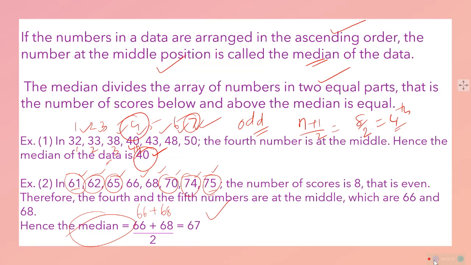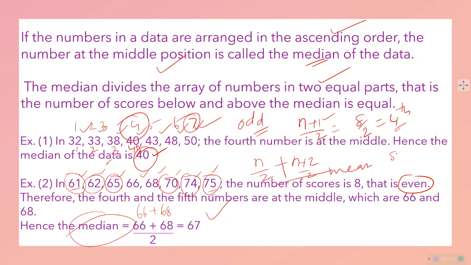In this kind of situation, when the number of data is even, what we have to do is, here we did n plus 1 upon 2, here we will be doing n plus 2 upon 2, we will get one data, and n upon 2 we will get one data. Add both these and take the mean of it.